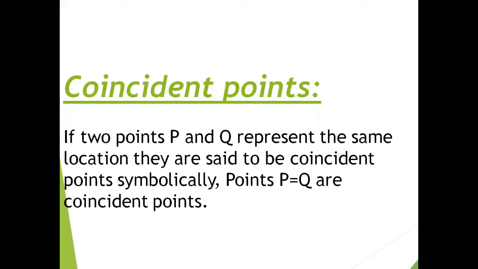It is similar to the same address being shared by two brothers for different gatherings, and when we check, they are located at the same position. So that is coincident. Coincident points are symbolically represented as P = Q, meaning we are working on the same location with different names.